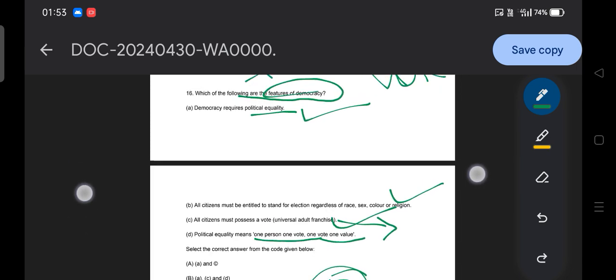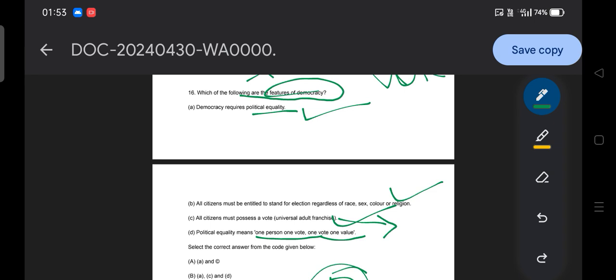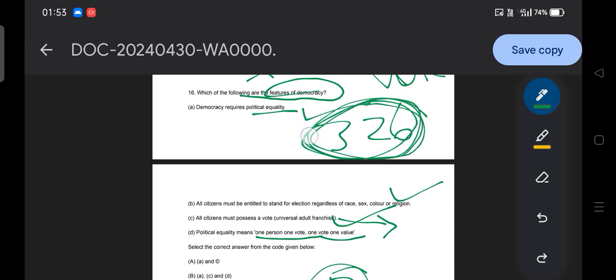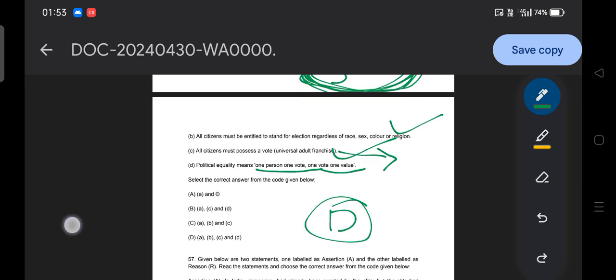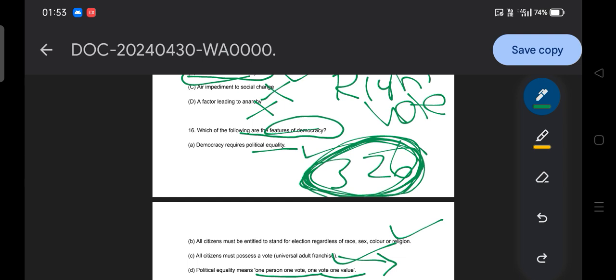So it's a very good and legitimate question, and about the future of democracy, we should know what political equality is, and what it means by universal franchise. And what article talks about it? Article 326 talks about universal franchise. So for universal franchise, article 326, please remember. And one thing, guys: the right to vote.